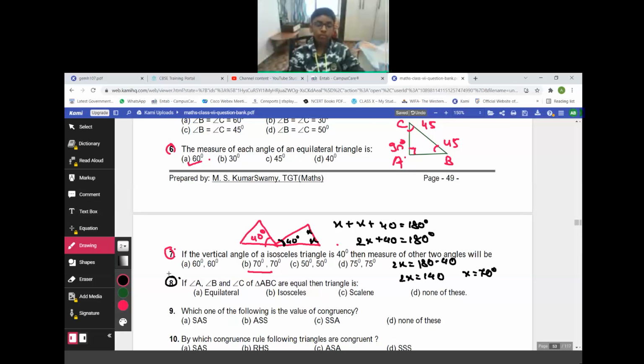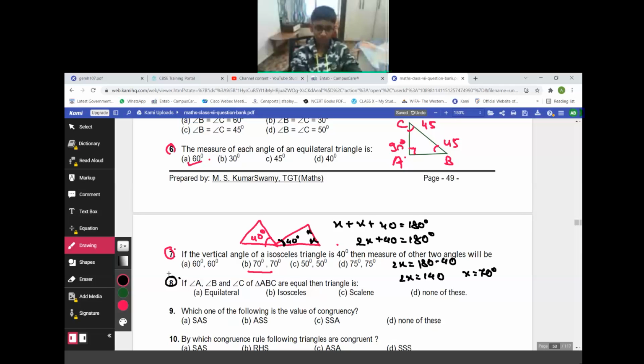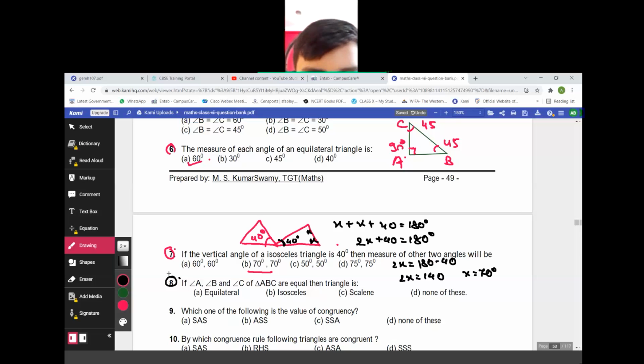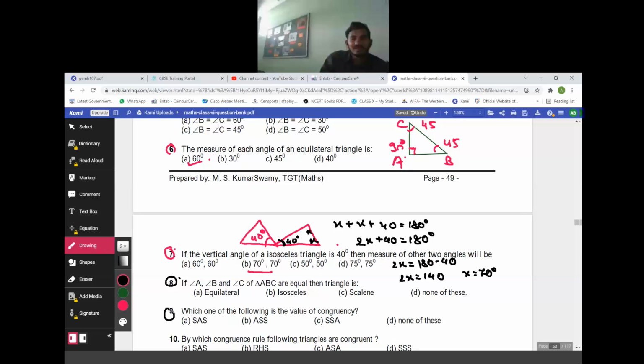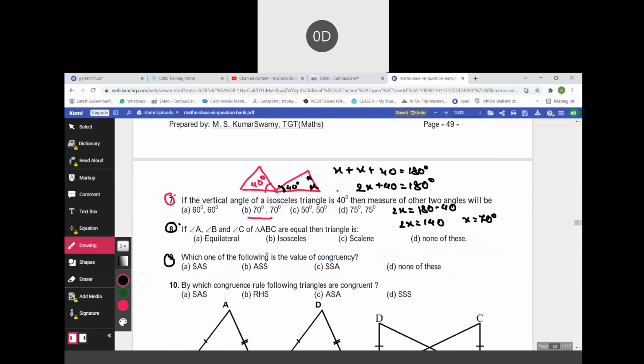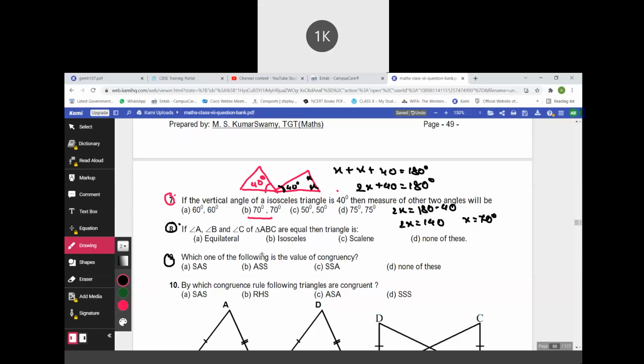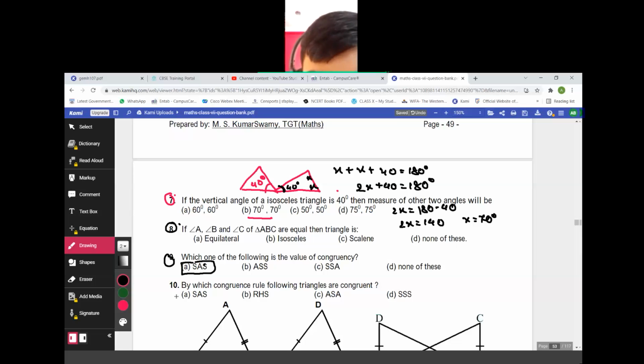Question number 8. Equilateral triangle. Question number 9. Which one of the following is the value of congruency? SAS. Question number 10.